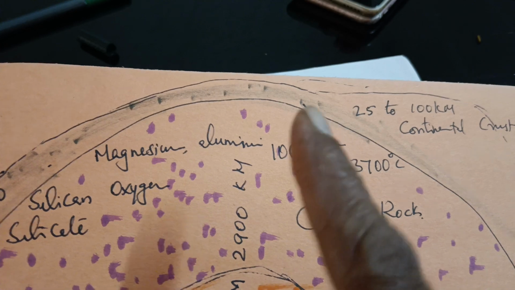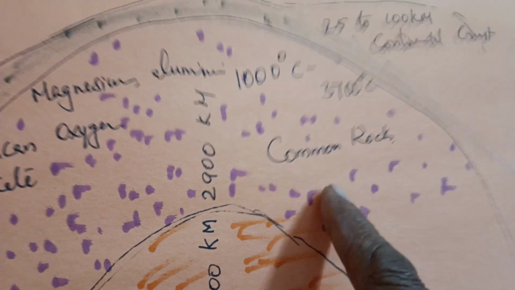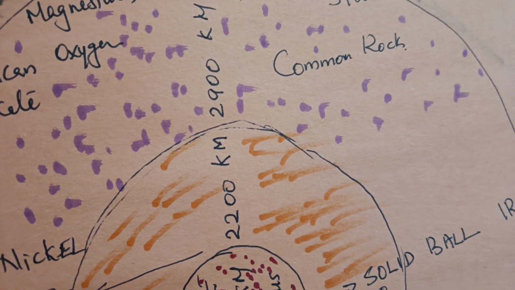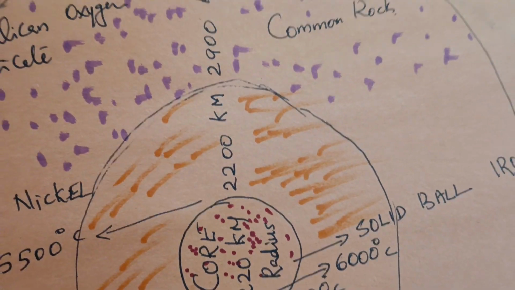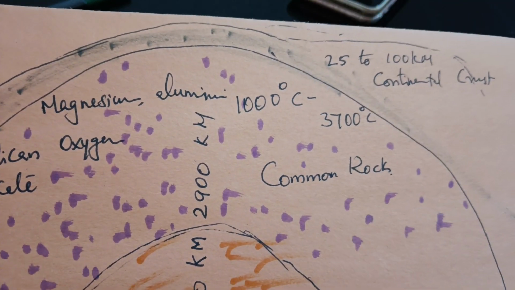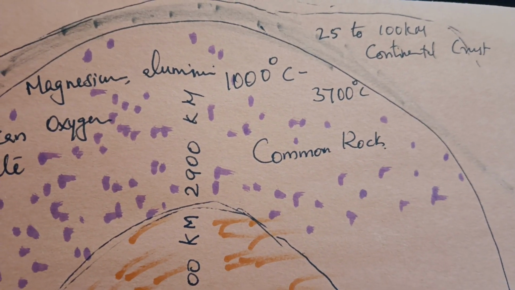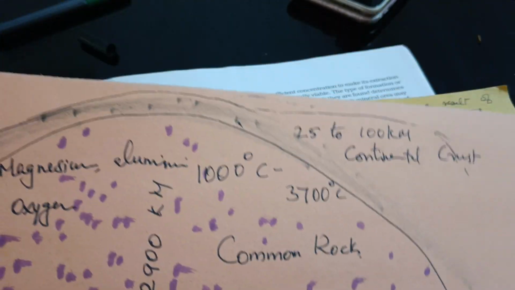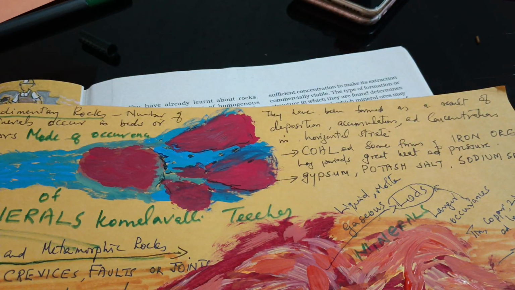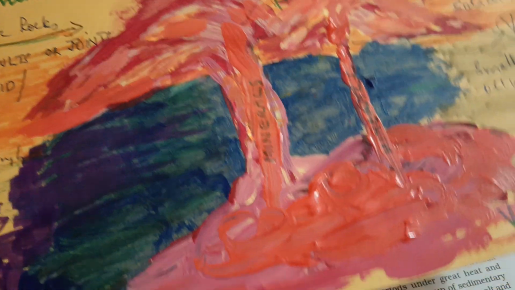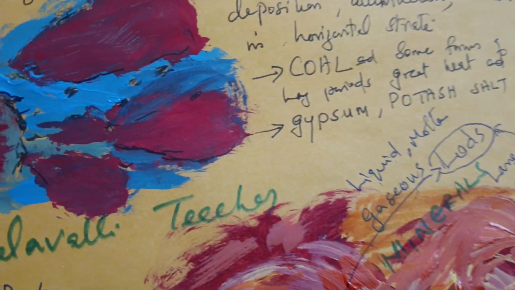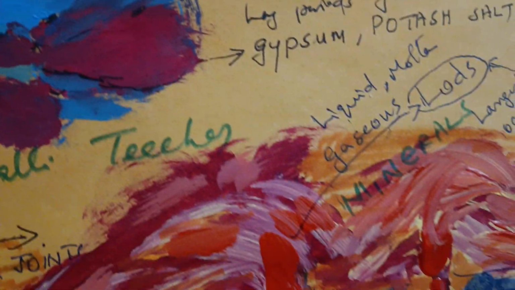On the crust, when there is an opening, the molten magma most often comes out. The outer core is really in liquid form, and in the mantle also there are molten rocks. When they come out through some openings, as I have shown in this picture, the molten rocks come out upward.